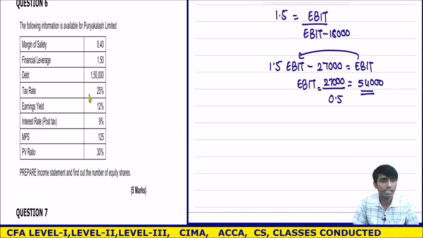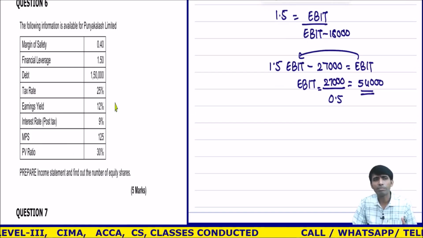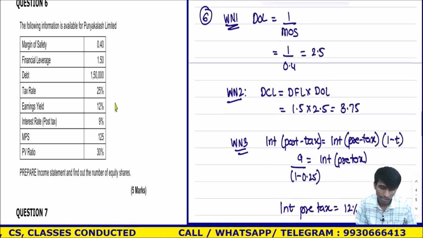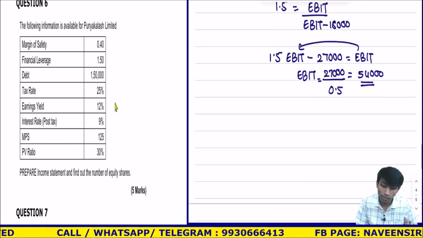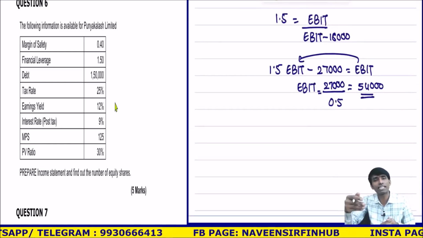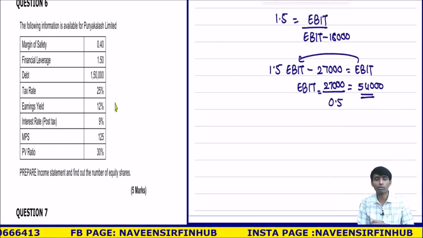Actually, what we want is to make the income statement. Okay, so market price is given, PV ratio is given. PV ratio I know, contribution I know, so I can calculate sales. Do I know contribution? No. DOL I know, DOL I know EBIT. See, same. This is related to that question only, the previous second question we did now. I know DFL, I know interest, I can calculate what? EBIT.